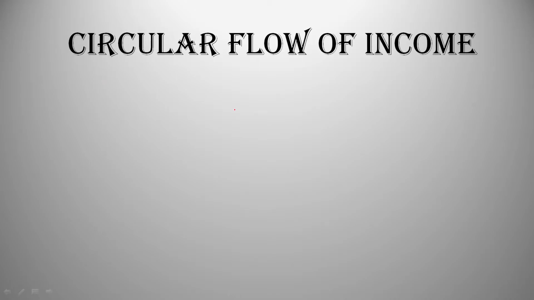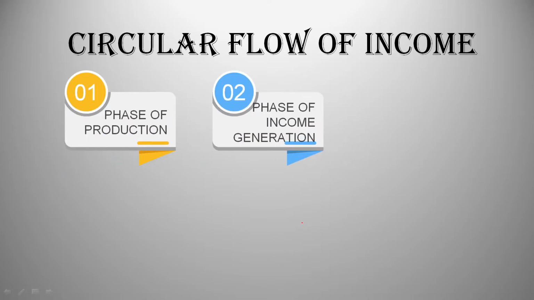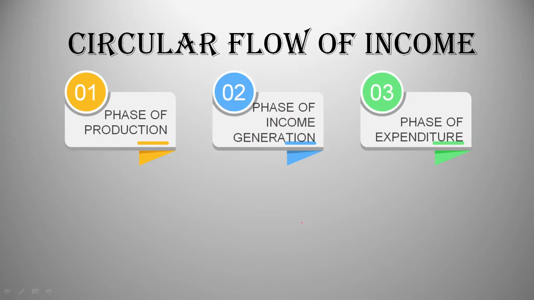Circular flow of income. It's the unending flow of income from one sector to the other. Let us look at what the phases of this unending flow of income are. First is the phase of production, next the phase of income generation, next the phase of expenditure. So, let us look at all of them. Here, the phase of production.